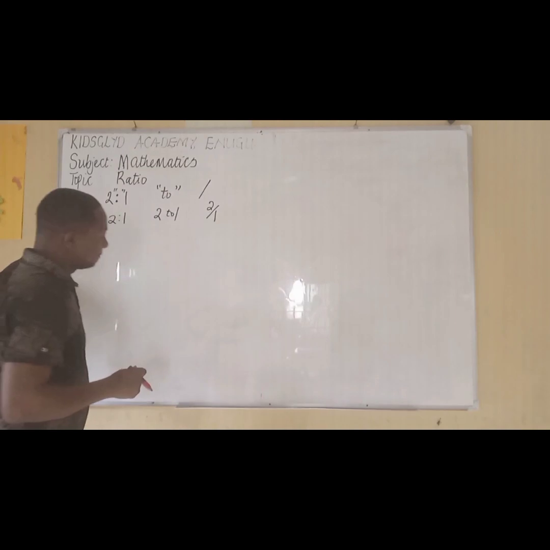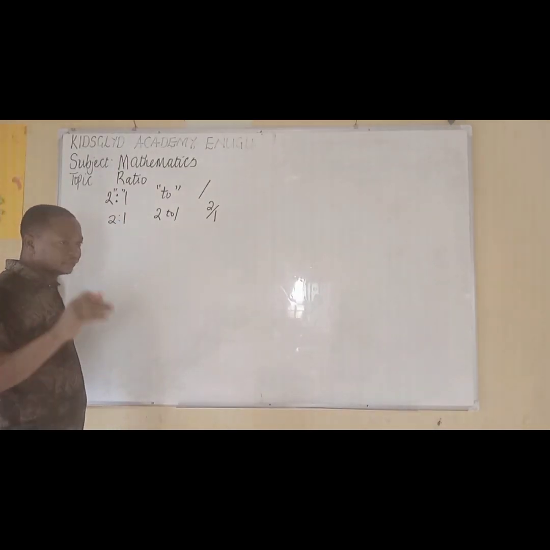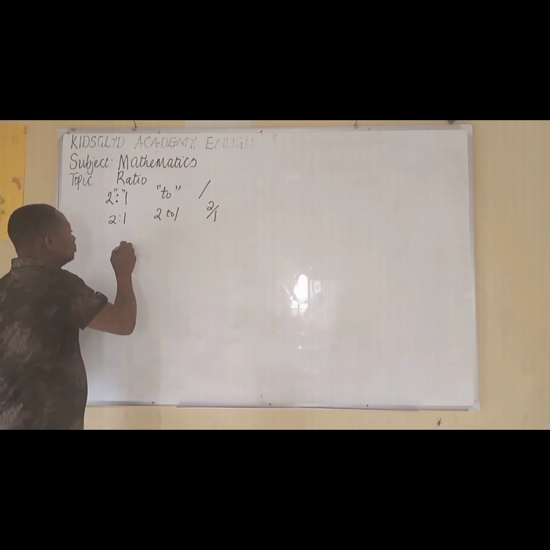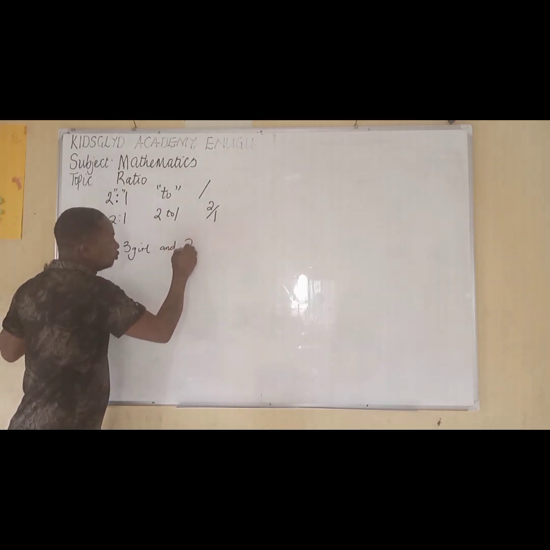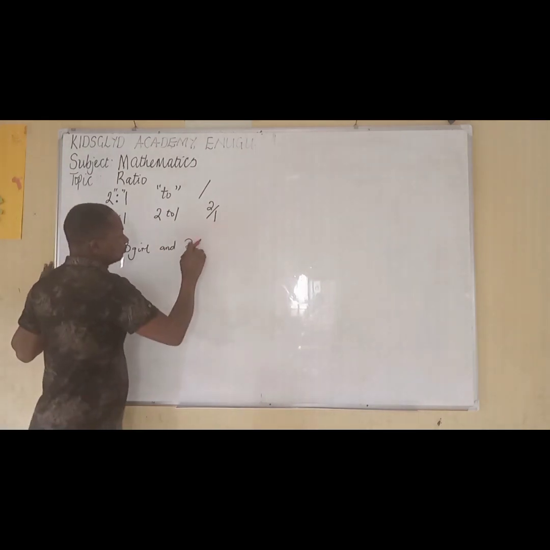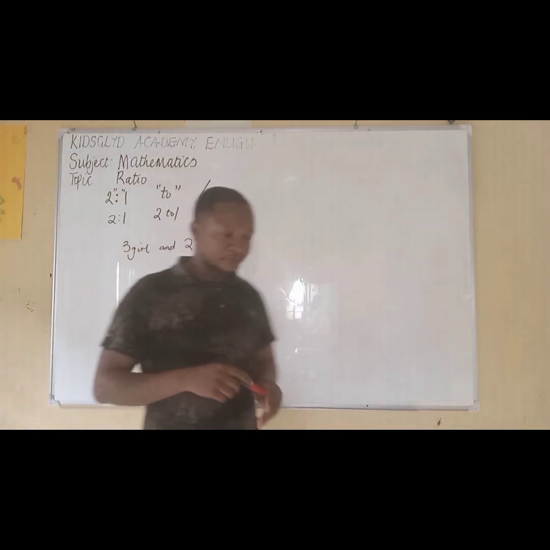But each of them can go in any case or any situation that you find yourself. So, for example, let's see how it goes. I can remember a class I entered. Like in your own grade 6 class, we have 3 girls and 2 boys.